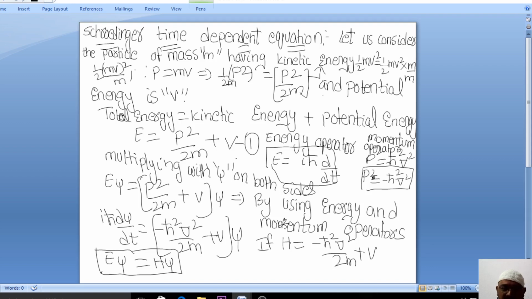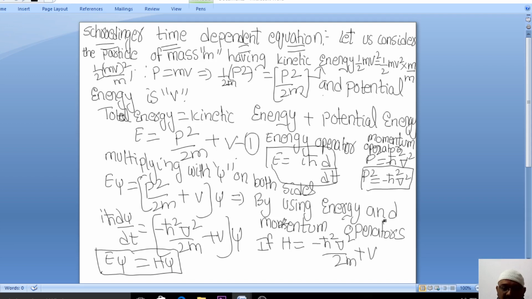And instead of writing p square, we can also write minus h bar square del square. So what I'm doing here is that instead of E and p square, we are replacing them with the operators. First of all, multiplying psi on both sides. So I have just multiplied psi on both sides. So E psi is equal to p square by 2m plus V into psi.